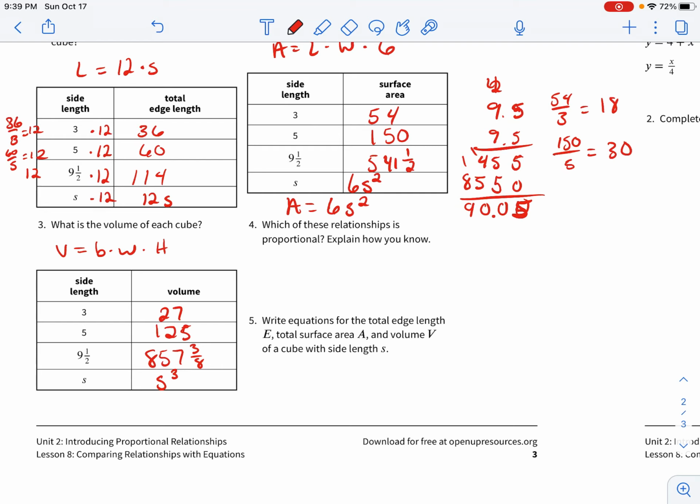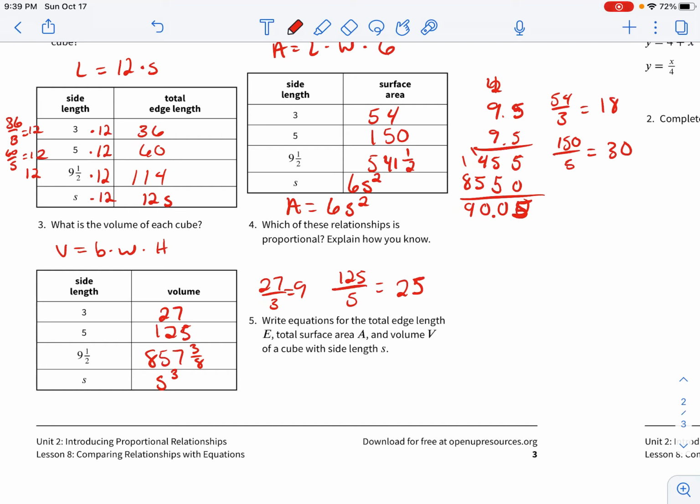Okay, last one, 27 divided by 3 is 9. 125 divided by 5, that equals 25. And once again, you see these are not the same, so they cannot be proportional.